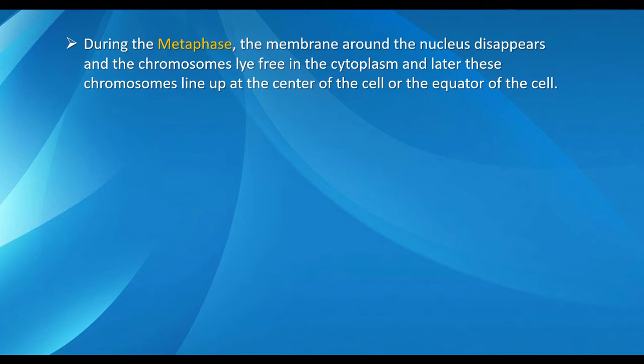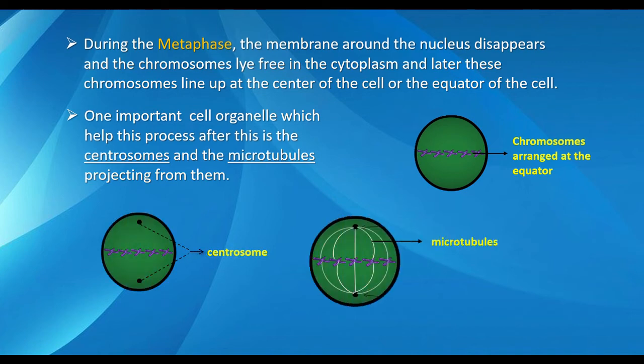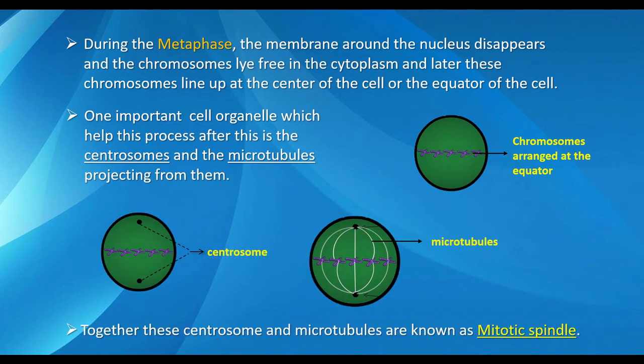During the metaphase, the membrane around the nucleus disappears and the chromosomes lie free in the cytoplasm. Later these chromosomes line up at the center of the cell, or the equator of the cell. One important cell organelle which helps in this process is the centrosomes and the microtubules projecting from them. Together, the centrosomes and microtubules are known as the mitotic spindle.